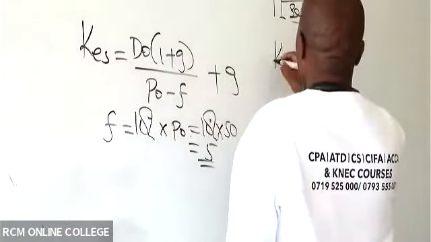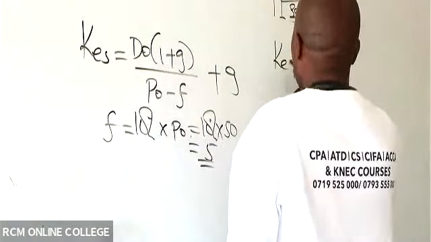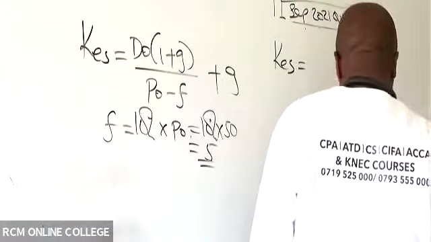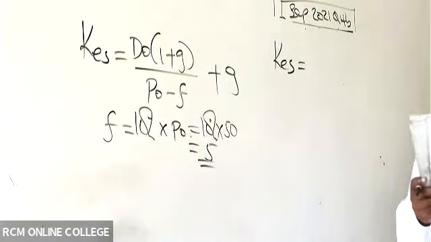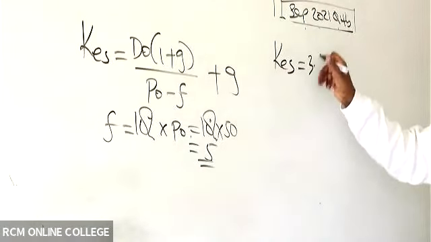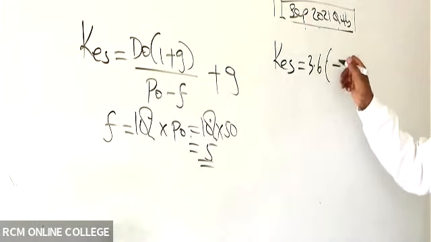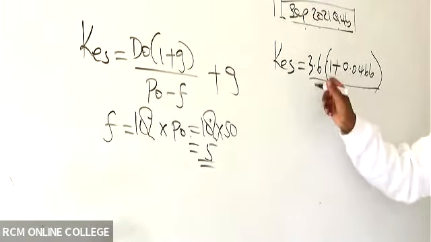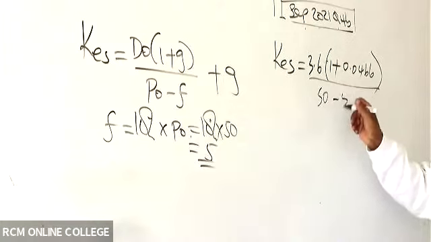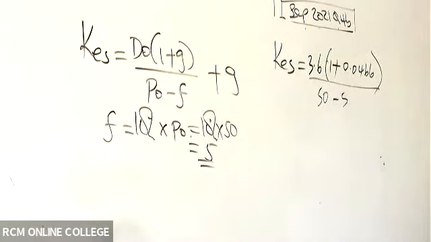So we have here cost of equity shares. D0, you guys are giving me the most recent dividends, which are dividends payable in 2023, 3.6. You went ahead and gave me the growth rate, which was 0.0466, isn't it? All over P0, which is 50, minus our flotation cost of 5.